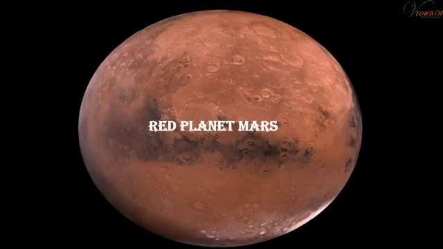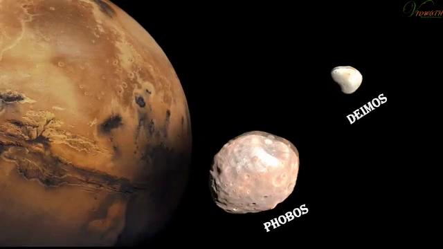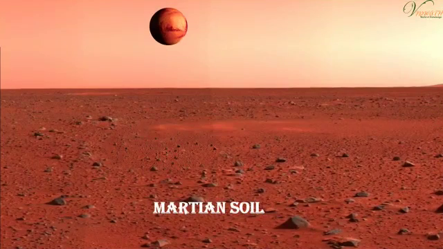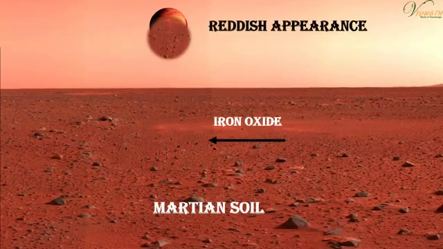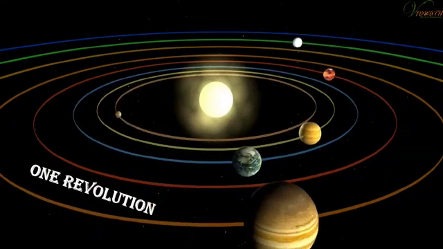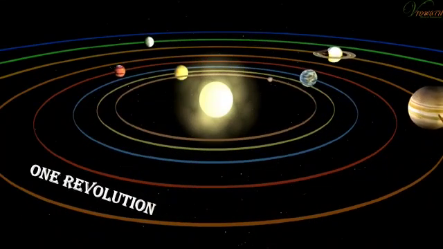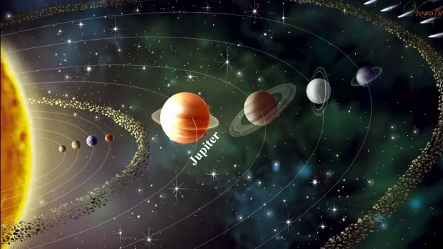The red planet Mars has two moons, Phobos and Deimos. The Martian soil contains a large amount of iron oxide which gives the reddish appearance to the planet. Mars completes one revolution around the Sun in about 687 days. Jupiter is the largest planet in the solar system.